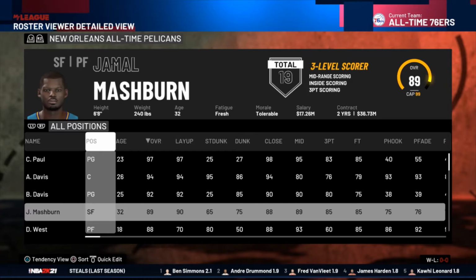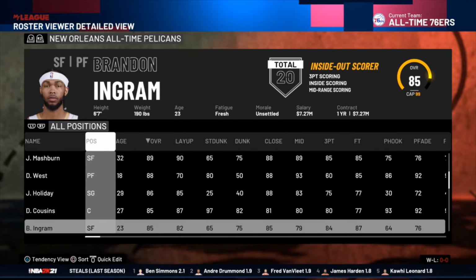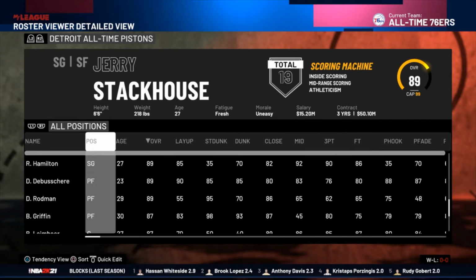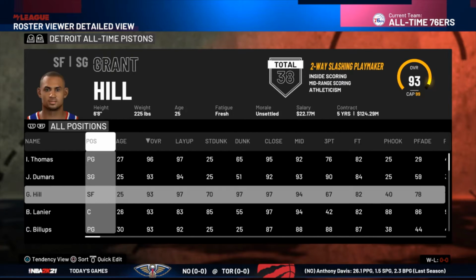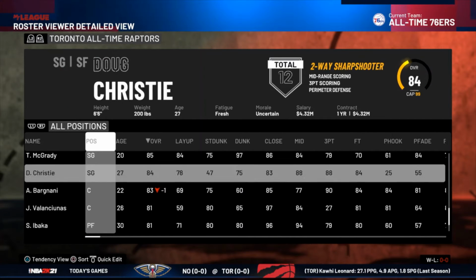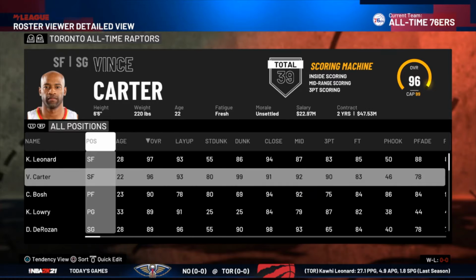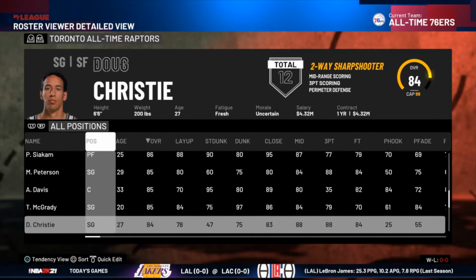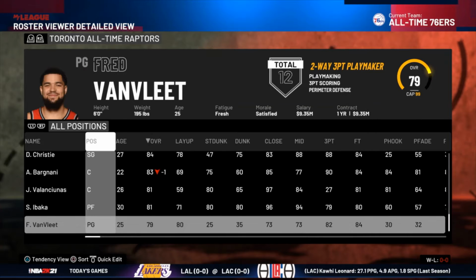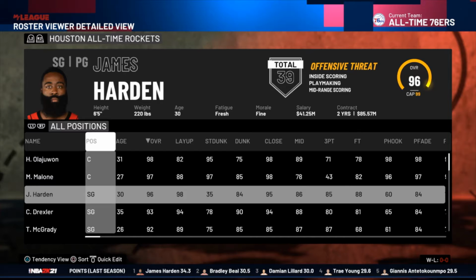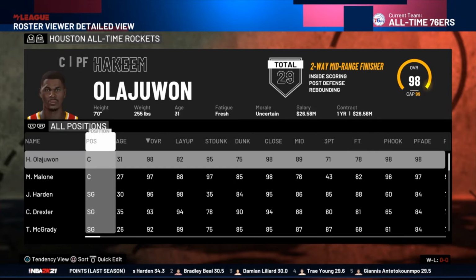Here's the Pelicans team led by Chris Paul, Anthony Davis. And I think Zion actually made this team as well after one season. So, yeah. Here's the Pistons all-time roster. Then we go to the Raptors, also with Kawhi on there, Vince Carter, Chris Bosh, Kyle Lowry, Jonas Valanciunas, Fred VanVleet. The Rockets, led by Hakeem Olajuwon, Moses Malone, James Harden.